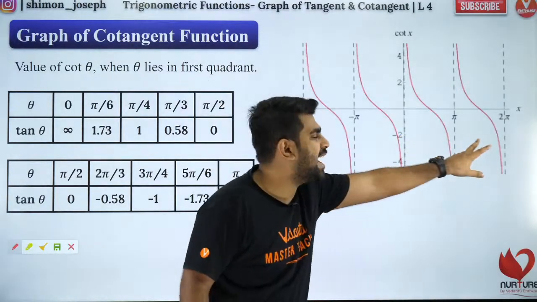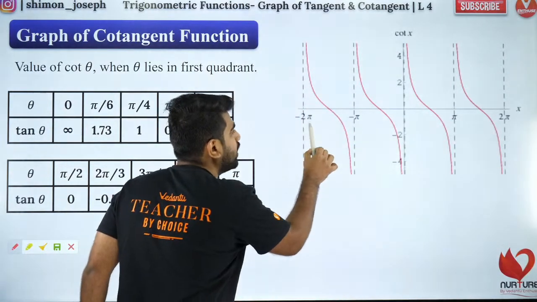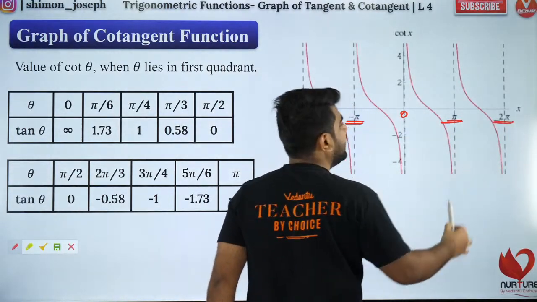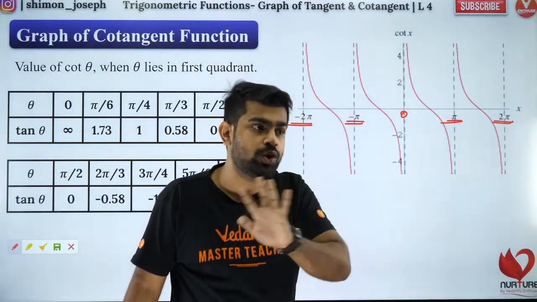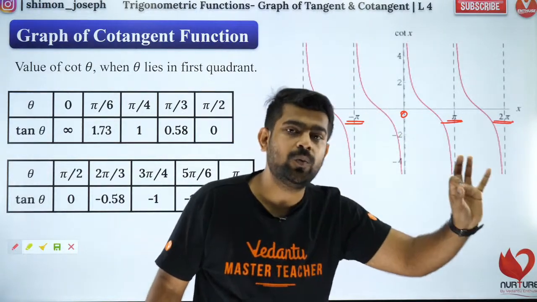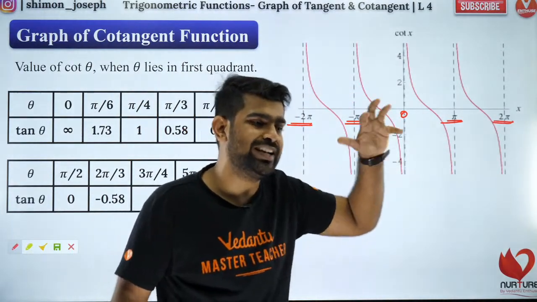Okay, are these values x in degrees? No, Sharon, it is in radians. Can't you see the pi here? Minus 2 pi, minus pi, 0, pi, 2 pi. It is in radians, Sharon. Usually in 11th and 12th, we use radians. We don't use degrees. Degrees up to 10th standard only. 11th and 12th, always radians. So please download the session PDF, go through it later on.